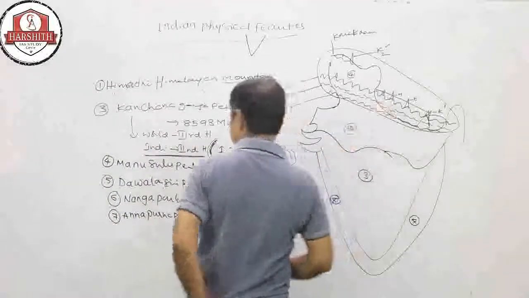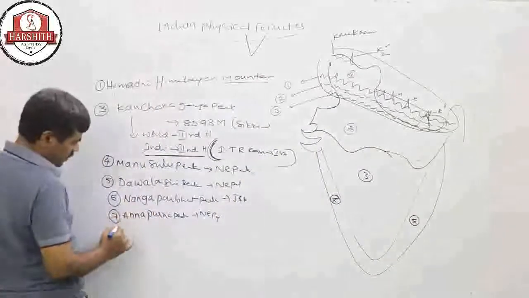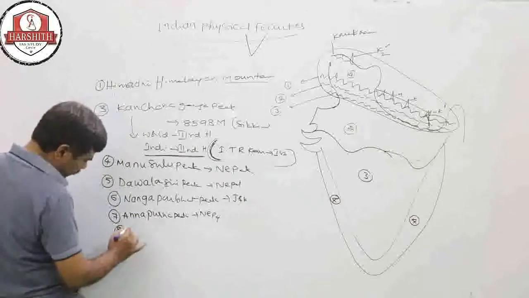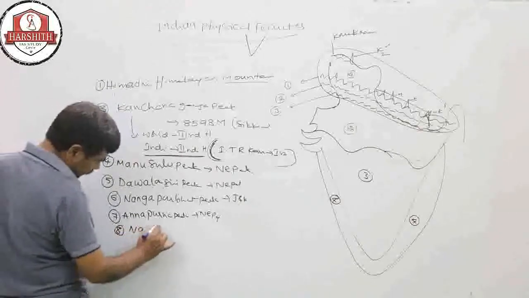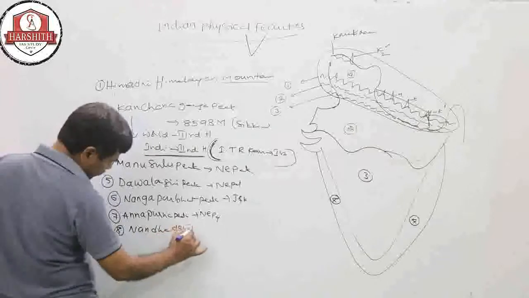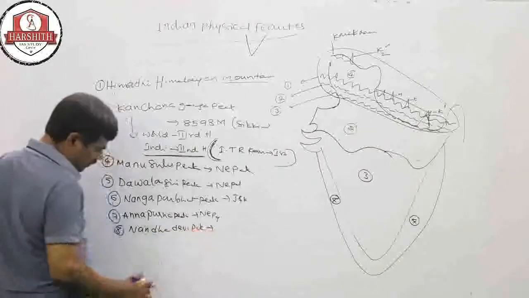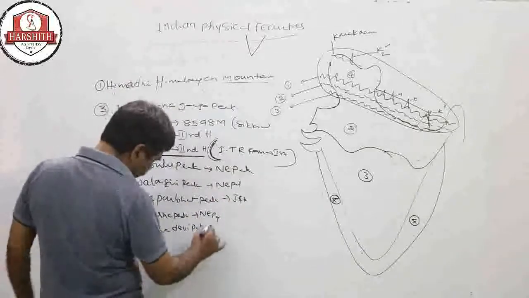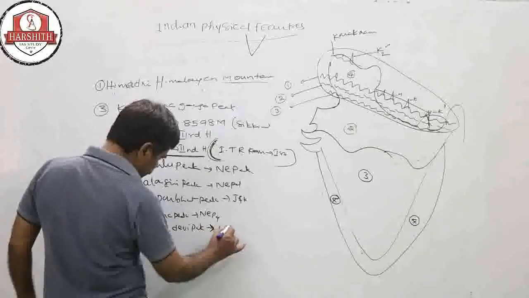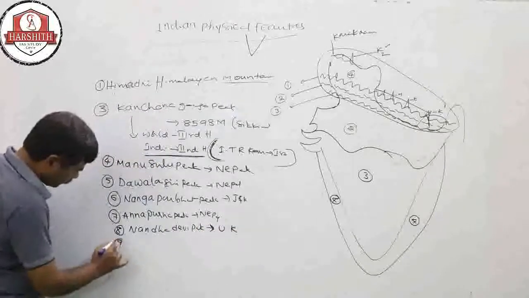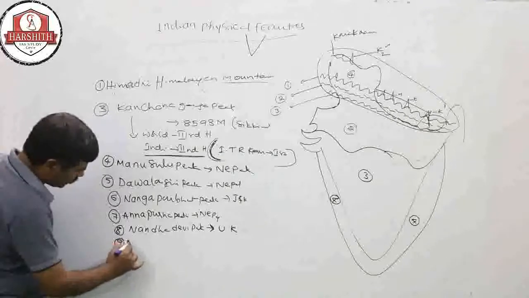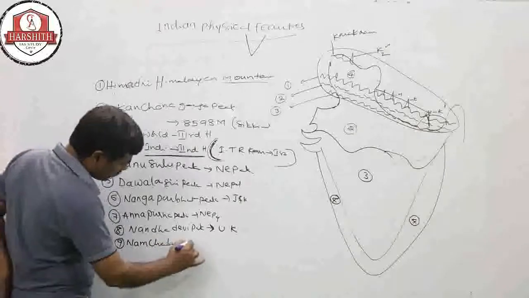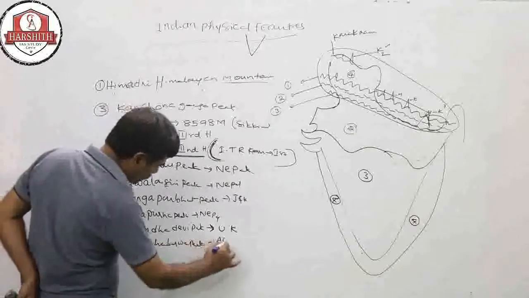Eighth one is Nanda Devi peak, which is in Uttarakhand. Next, Namcha Barwa peak, which is in Arunachal Pradesh.